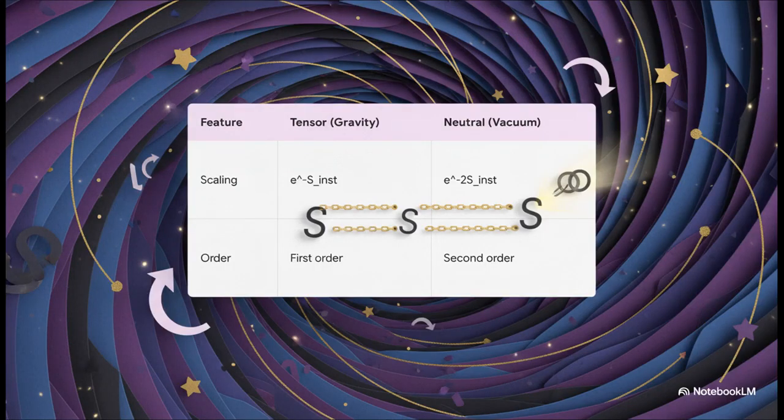So, how exactly does the author mathematically prove that these channels are truly broadcasting from the same source? Well, enter the rigorous mathematical bridge connecting them. The scaling formulas are key. The tensor channel for gravity scales by a suppression factor of e to the minus S instanton, but the neutral channel for vacuum energy scales by e to the minus 2S instanton. So the crucial point here is that gravity and vacuum energy aren't just coincidentally small numbers floating out in space. Vacuum energy is mathematically tied to gravity as a topologically neutral descendant squared by the exact same suppression factors.